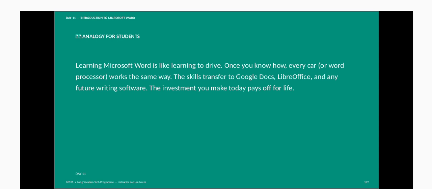Also, once you can use Microsoft Word, you can use Google Docs, LibreOffice, and any other word processing software, because the interface and the way they work are almost the same, with only little disparity. Whatever investment you make today, it's worth it, and it pays off in future. I only encourage you to pay more attention and take it seriously.